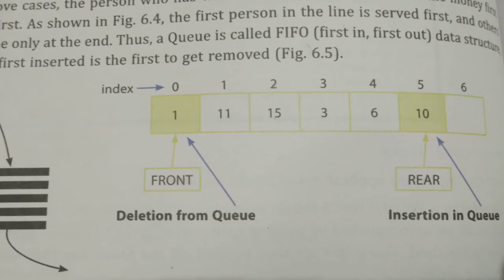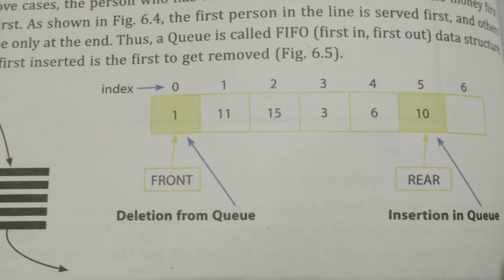In this implementation, a sequence of numbers are given: 1, 11, 15, 3, 6, 10, then one empty space also. A queue consists of two open ends. Data can only be removed from one end, and data can be added to the queue at the other end, that we already discussed.